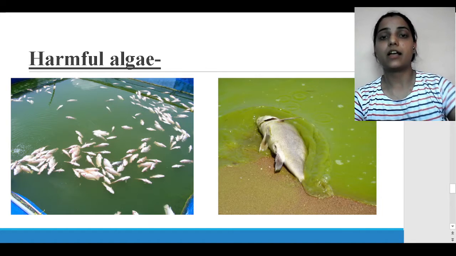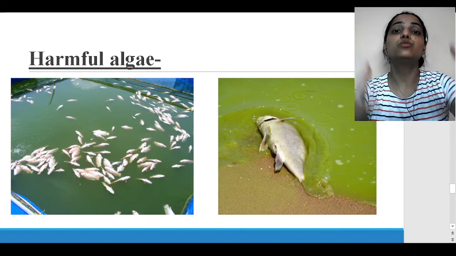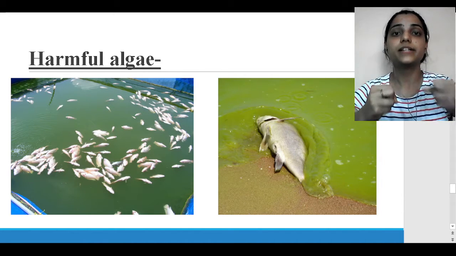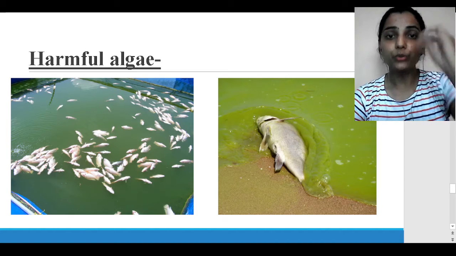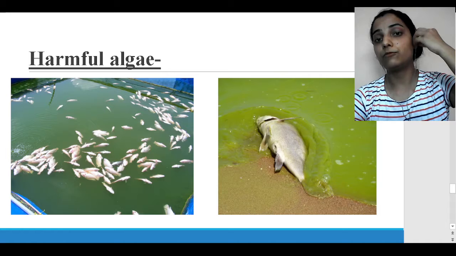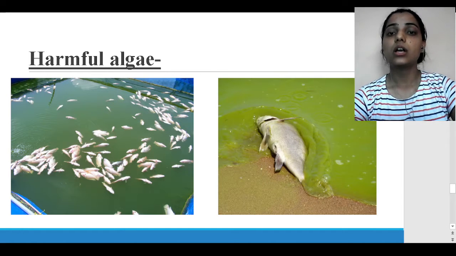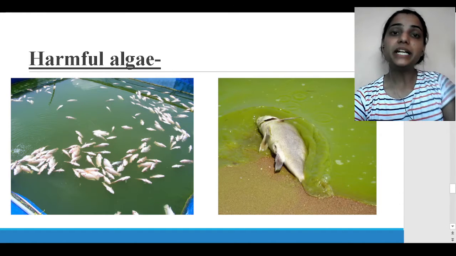Now if they multiply more, they will use more oxygen and more food from the water, isn't it? So due to the multiplication of this algae in the water, it causes complete oxygen depletion.